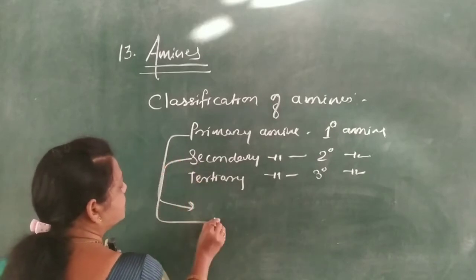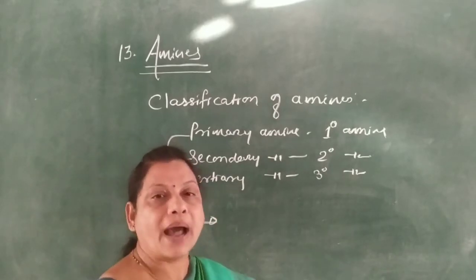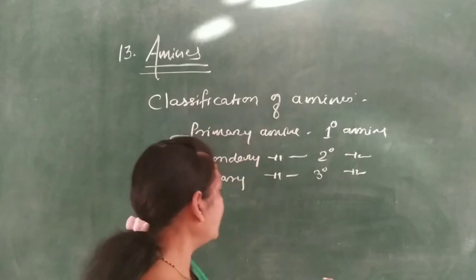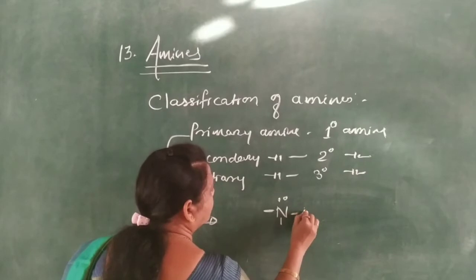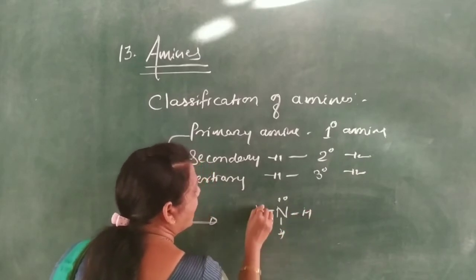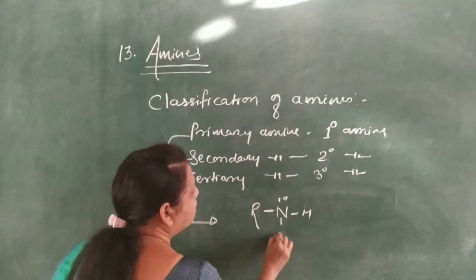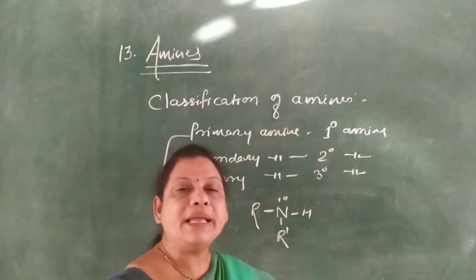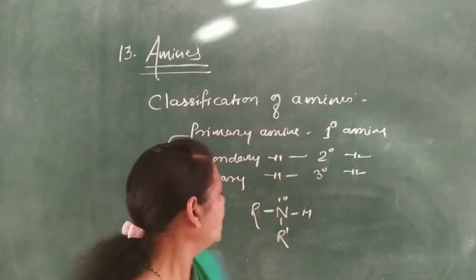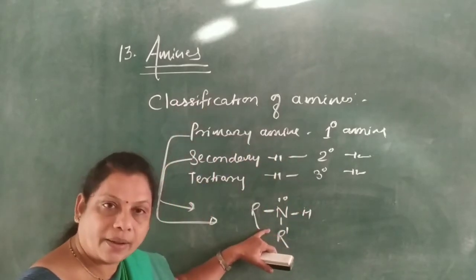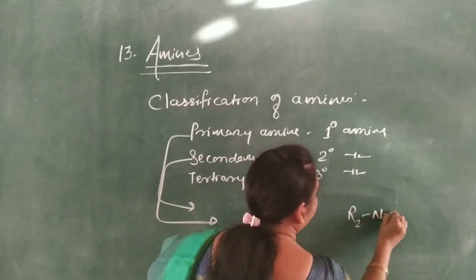Okay. Then next one, that is the secondary amine. Secondary amine means an amine in which two hydrogen atoms from ammonia get replaced by similar or dissimilar alkyl or aryl groups. This is R2NH.